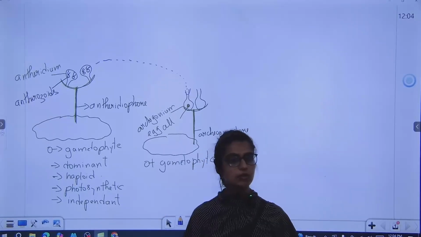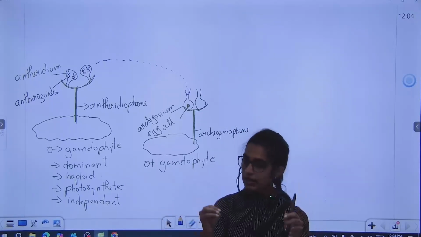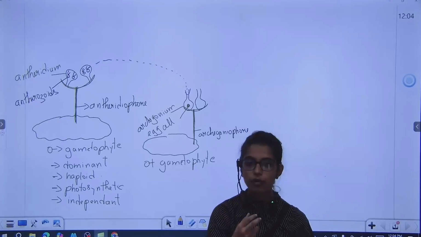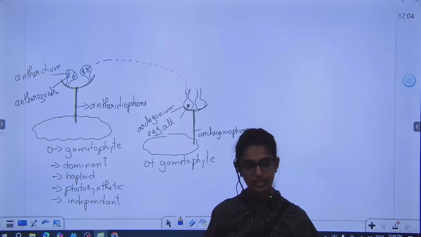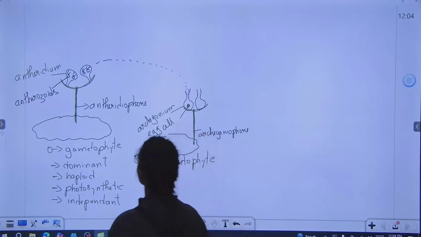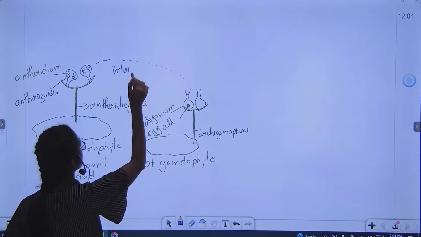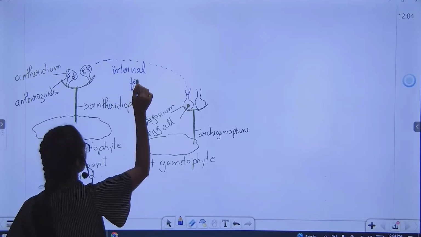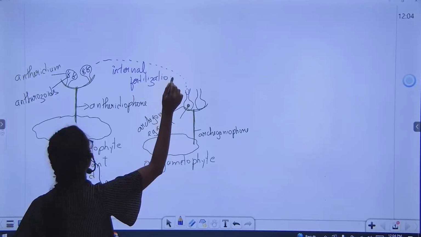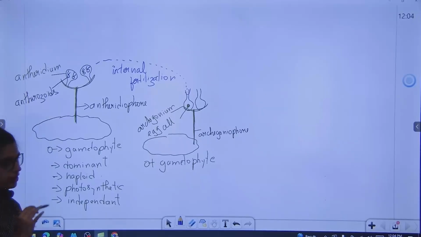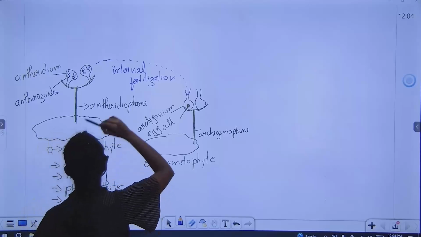You must have seen how a starfish fertilizes. Sperms are released, eggs are released, and in the water they unite and the zygote is formed in the water, not inside a female body. That is external fertilization. So here the fertilization is internal fertilization. After fertilization, what will be our next product? Zygote.